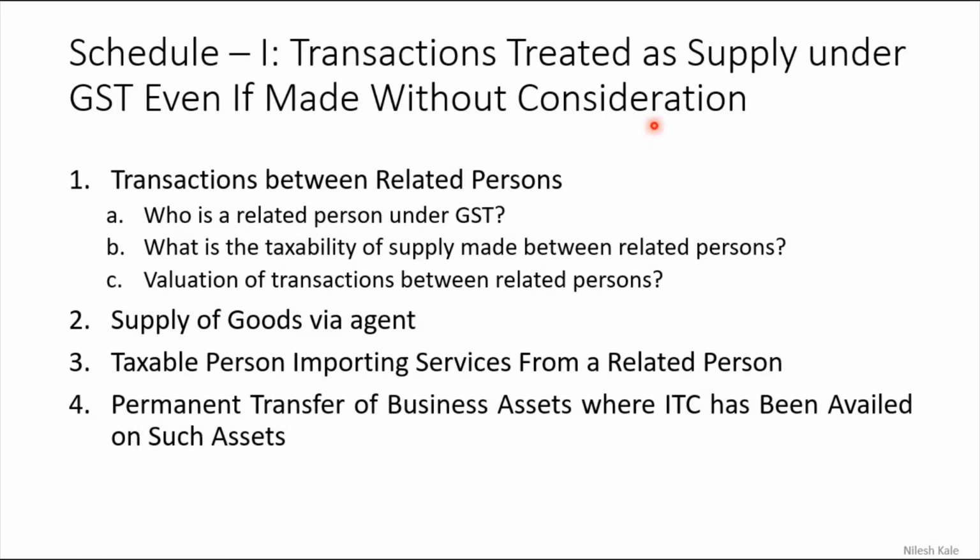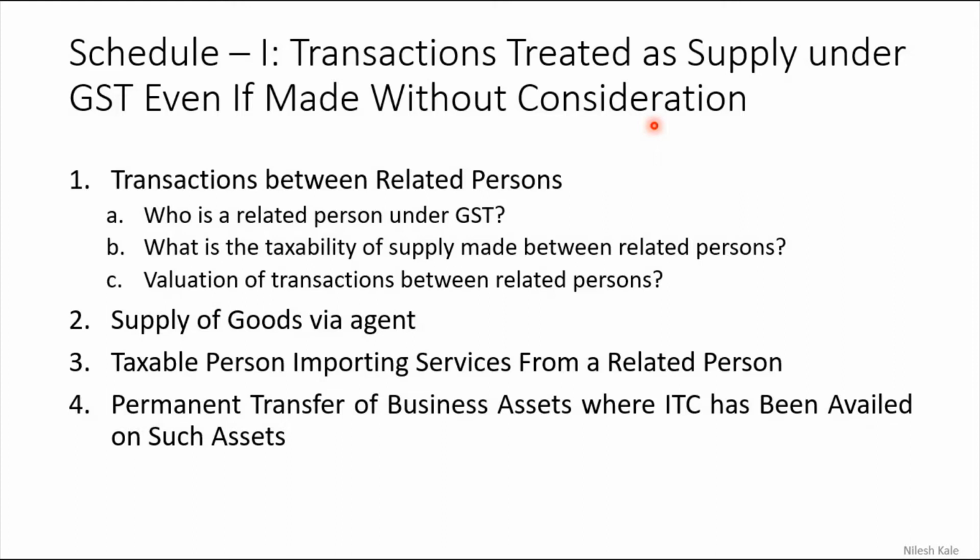In the previous video we had learnt about the supply, and there we have clearly understood that the supply has two different dimensions, and both the conditions must be satisfied.